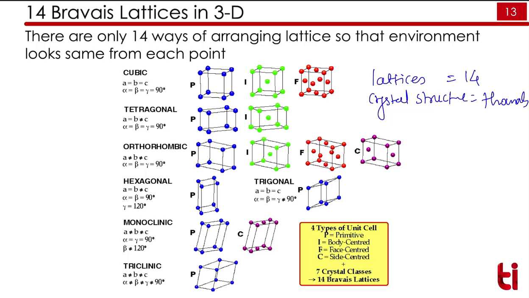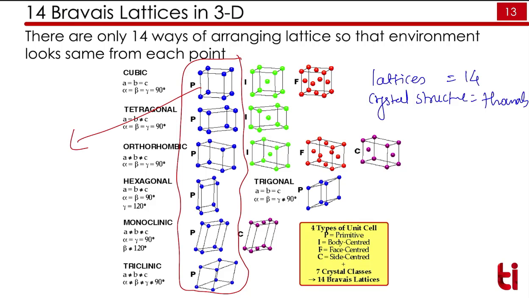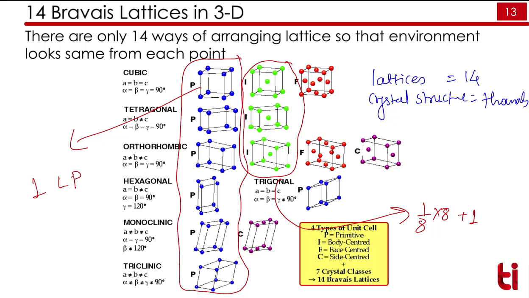One is called the primitive lattice, in which we will have only one lattice point, and that is marked here in the blue color. So this P written are the primitive unit cells. Here all will have only one lattice point. LP is the lattice point. Another lattice type is called BCC, or the body center type. So here one atom will be at the center. Here we have two lattice points, 1 by 8 into 8 from the corners plus 1 that is situated at the center. We have two lattice points.